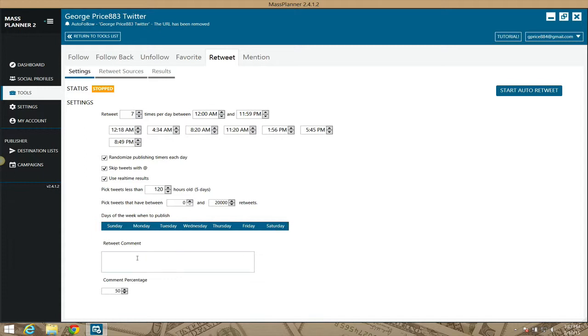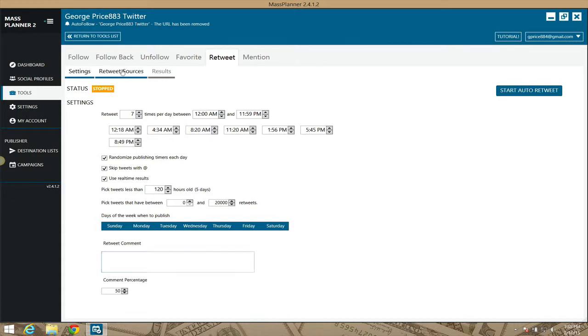All right, if you want to put a comment, you can put something like that in there, and what it'll do is it'll comment that in the tweet section, in that tweet, 50% of the time, 75% of the time, however much you set this to. By default, Mass Planner sets it to 50, which is 50-50. Half of the times that you retweet, it's going to put that message in there. Like you might want to say, "Great share," or "This is approved by George Price," or something like that, which I guess could be cool. All right, so once again, we're not going to go here yet.